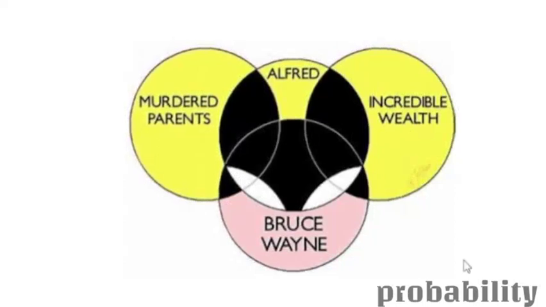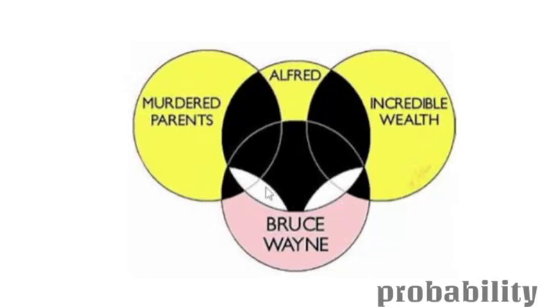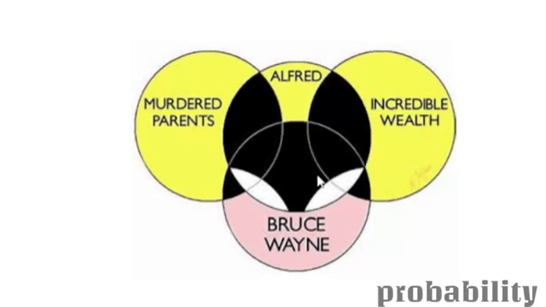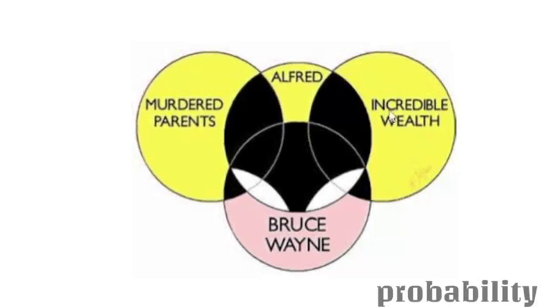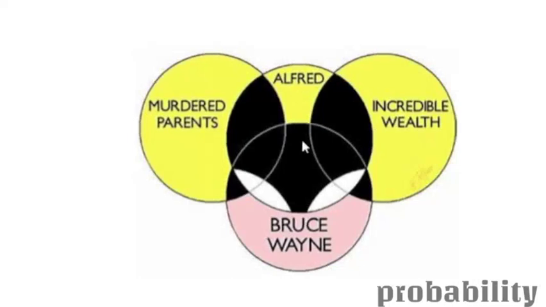What I want to tell everyone is this: this black region over here is the intersection of murdered parents with Alfred, or you can consider Bruce Wayne. This is the region which is covered. Similarly, incredible wealth is something like this, so even this intersection can be more or less. Here we are just considering how wealthy they are, maybe some proportions with respect to them, also how common they are. So that is with respect to Alfred and Bruce Wayne.